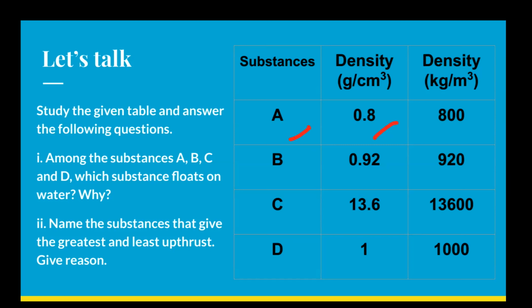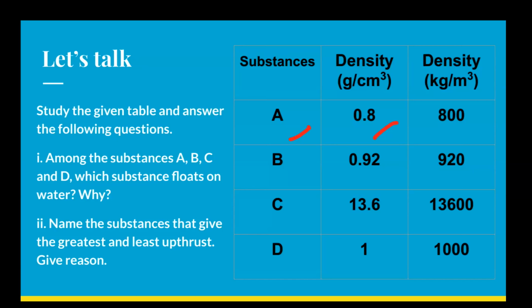We know the density of water in both systems. In CGS, the density of water is 1 gram per centimeter cube. In SI, the density of water is 1000 kg per meter cube. Now we have to see which substances have less density than the water. Then easily we can say the substances which float on water. So from the table, we can give the answer as A and B, right?